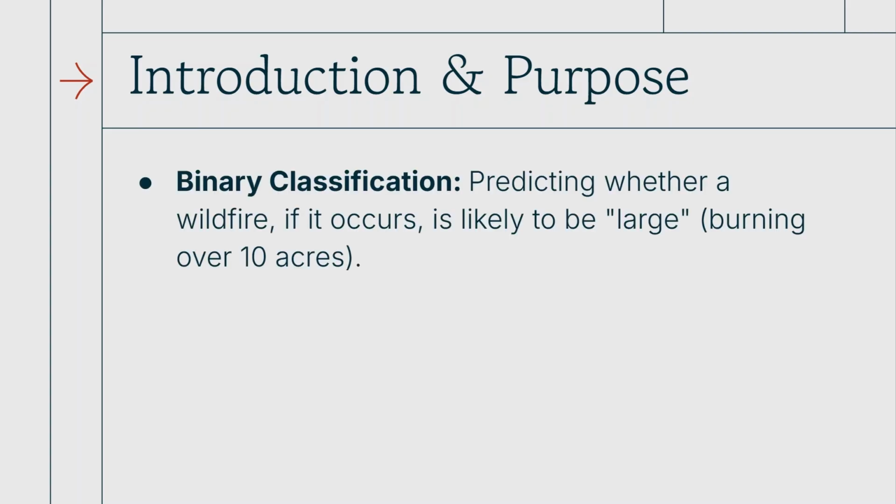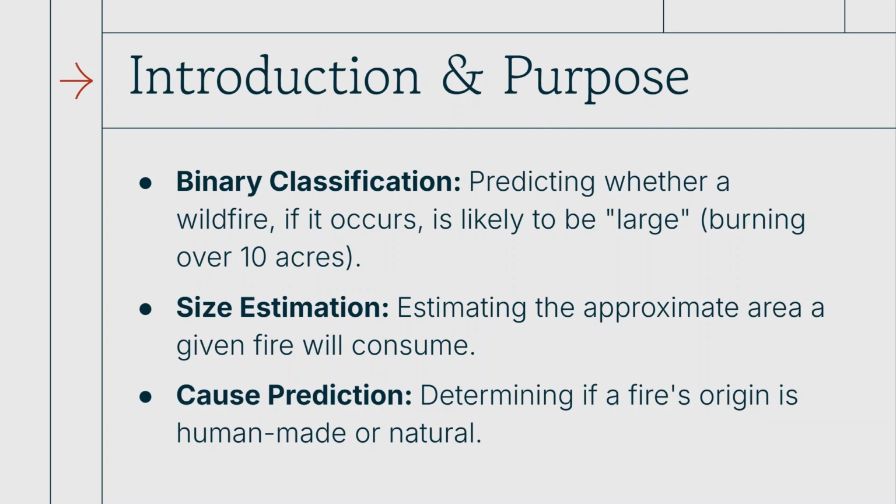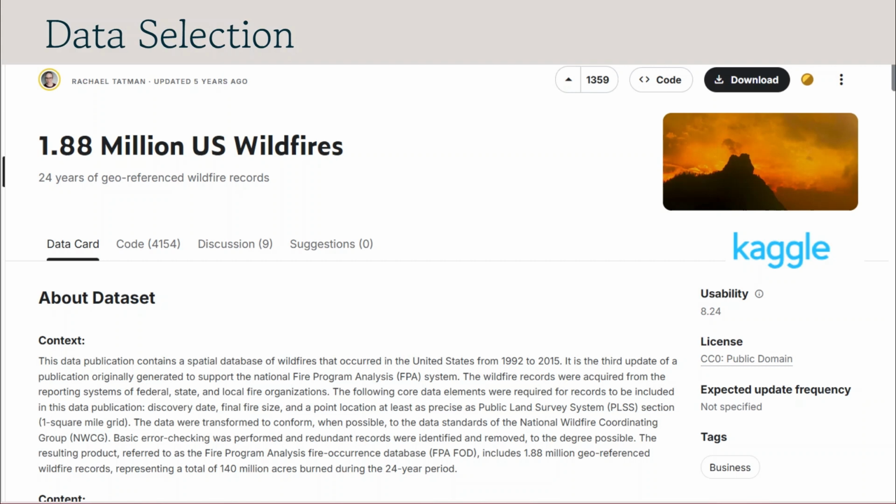Our project focuses on three core objectives. The first model classifies whether or not a given fire will grow past 10 acres. This helps the authorities prioritize response time, public communication, and emergency evacuations. The second model estimates the size of a given fire. This helps determine containment strategies and resource allocation. And the third model predicts the cause of a given fire. This can help identify potential responsible parties, prevent future incidents, and improve public safety initiatives.